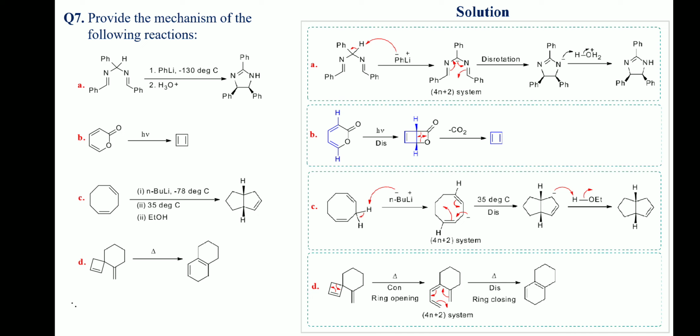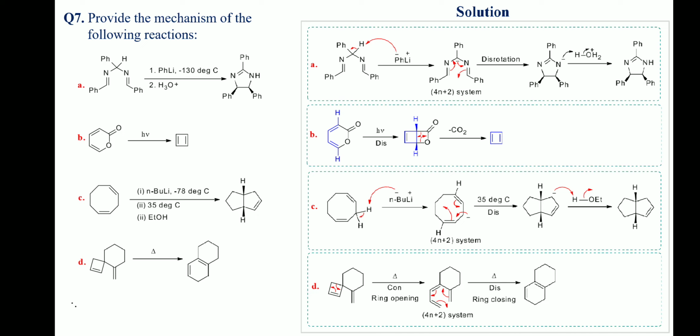In reaction B, the part of the 2-pyranone shown by the blue color is a 4n pi electron system. Under photochemical condition, this undergoes a disrotatory electrocyclic ring closing process to generate a cis-fused bicyclic intermediate, which after removal of carbon dioxide gives cyclobutadiene.